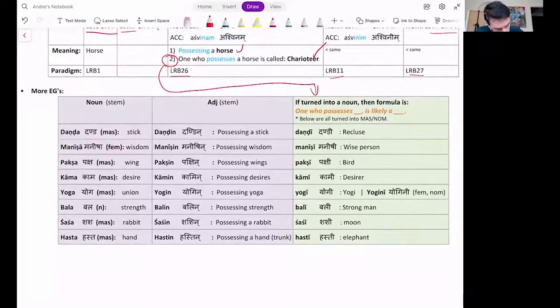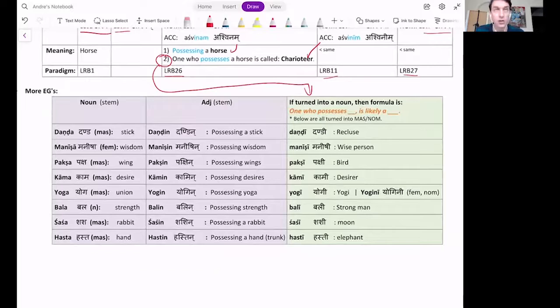Okay, let's do some examples and we'll make it clear. Danda, we learned this early on. Danda, stick. Masculine. Dandin, remember you remove the a. Dandin, possessing a stick. If turned into a noun, then the formula is one who possesses a stick is likely a recluse, like an ascetic.